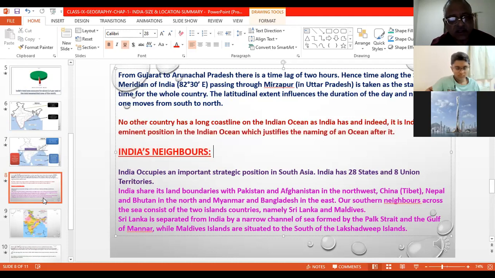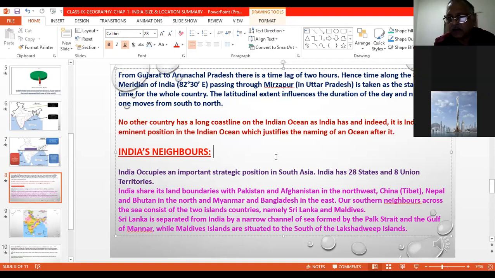Now, if we look at the coastline, no country other than India has such a long coastline. That's why India has a very eminent position in the Indian Ocean, and that's why the Indian Ocean has been named after a country. So we occupy a very eminent position, especially in Southeast Asia, because we are the largest country in Southeast Asia and more developed than them. That's why we have a very strategic position.